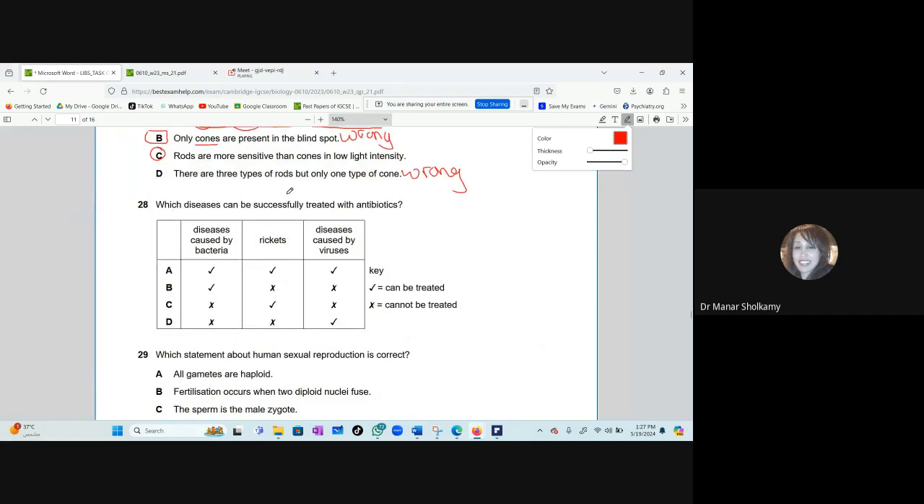28. Which diseases can be successfully treated with antibiotics? Diseases caused by bacteria or rickets or diseases caused by viruses? A, B, C, or D? B. Correct. Okay. Now let's remember rickets together. What is the type of disease, rickets? What do we call it?